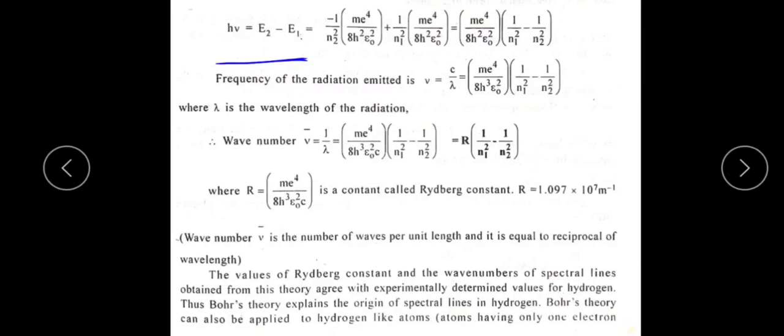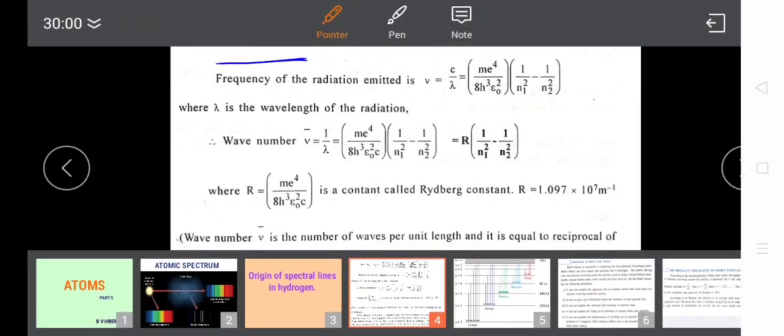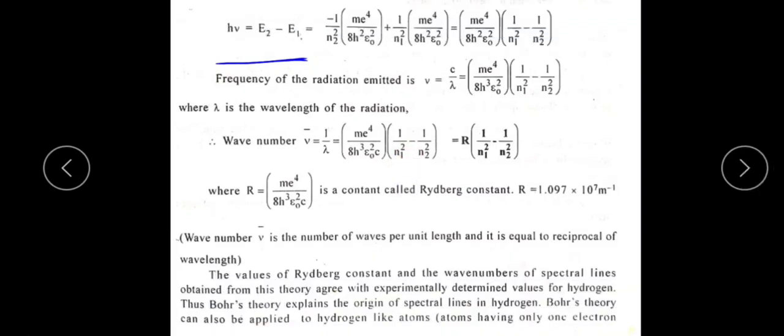After simplification, there are some common terms: m e raised to 4 divided by 8 h square epsilon naught square is a common term, so keep it outside.